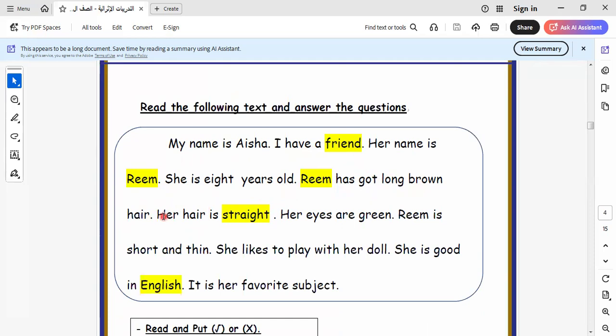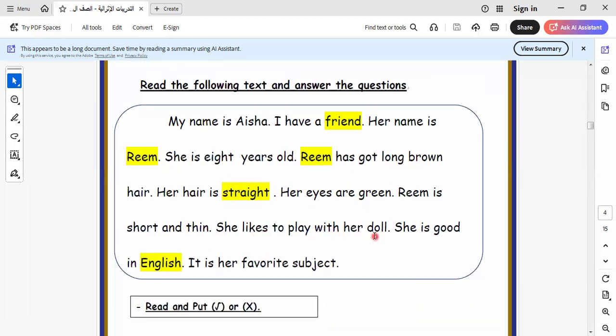So I would like to point out the grammar rule: when we talk about something that belongs to me, like hair or eyes, we say red hair, brown hair, yellow hair, or green eyes. All of this belongs to me only, not shared with anyone. So when we talk about this, I use the verb have. Okay, you can know this rule. Reem has got long brown hair. Her hair is straight. Her eyes are green. Reem is short and thin.